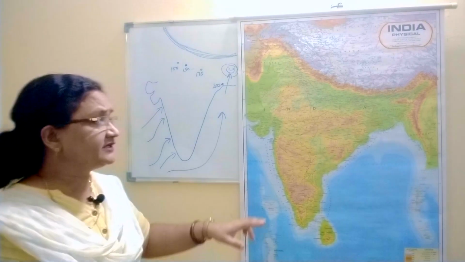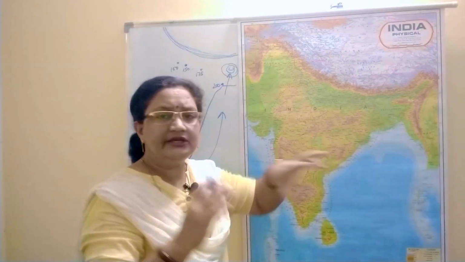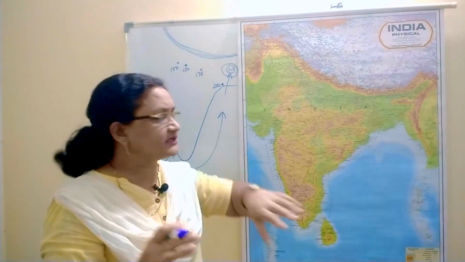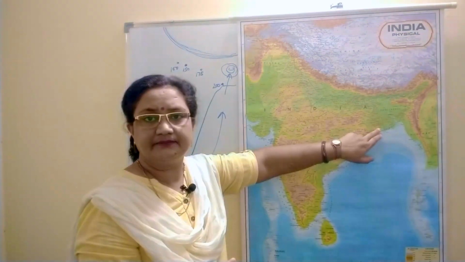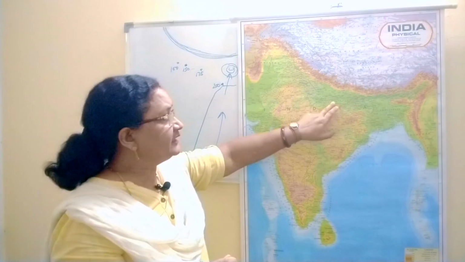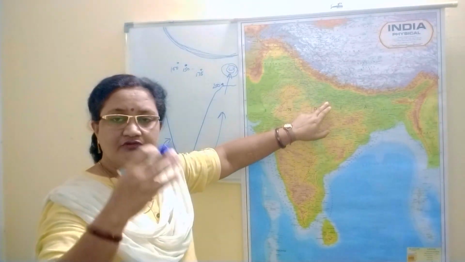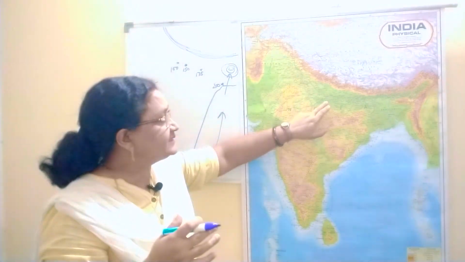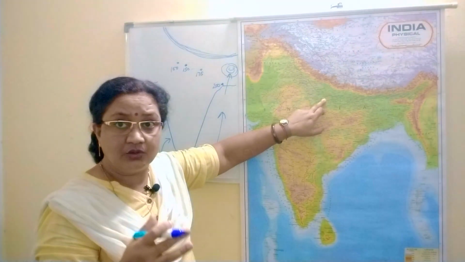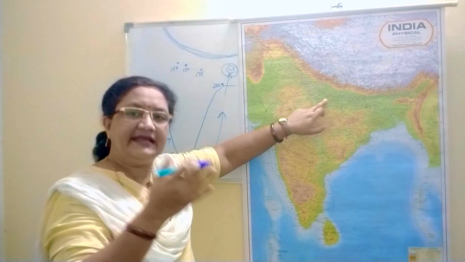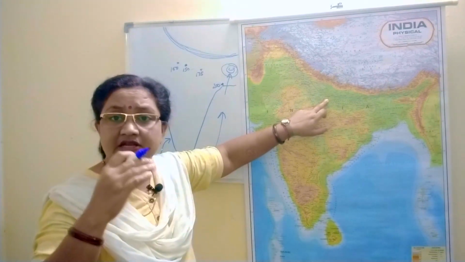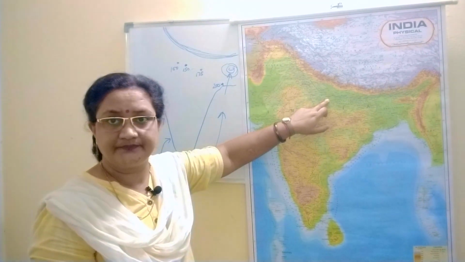When it is totally full of moisture, it causes heavy rainfall over Kolkata. As it moves further, it keeps on dropping down the moisture. As it reaches Lucknow, it causes a little less rainfall because it is having comparatively less moisture now.